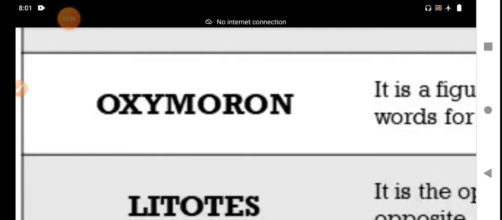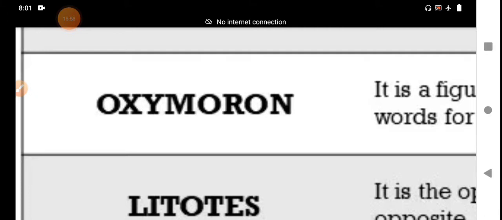You use it as one phrase, with a word coming by the side of the contradictory word. The new kittens enjoyed... Kittens means babies of the cat, the young ones of the cat. The new kittens enjoyed being alone together. Alone together, that's the meaning. That is the explanation of the oxymoron.